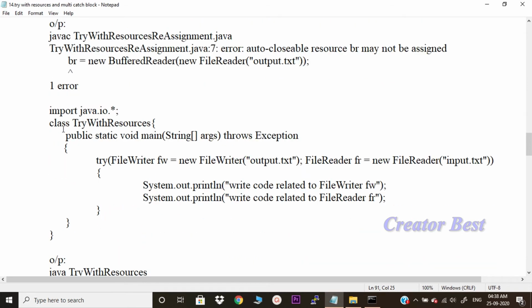Try with resources. Let us consider another example. This time I have taken two resources. File writer fw is equal to new file writer output.txt, file reader fr is equal to new file reader input.txt. I am trying to print two statements, okay. I have taken two resources. Let us run this one.